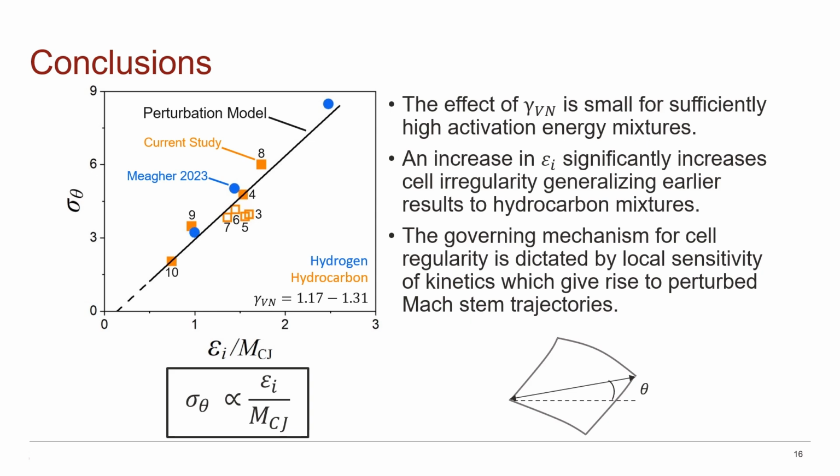What this expression tells us, this one on the bottom left, is that given some temperature fluctuation, it's the response of kinetics which determines the resulting regularity we measure through soot foil angles.